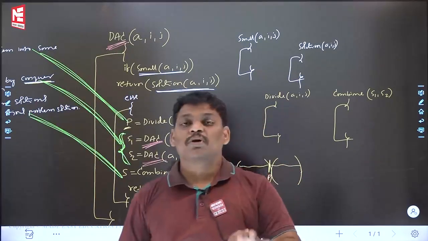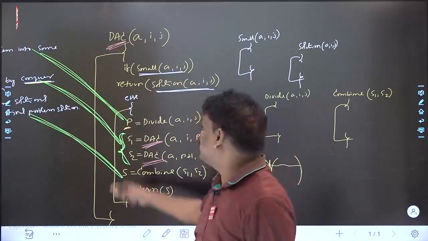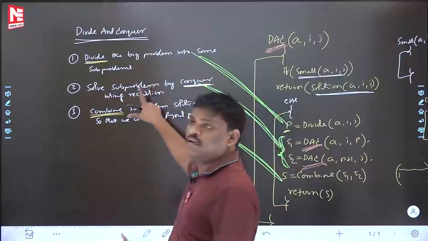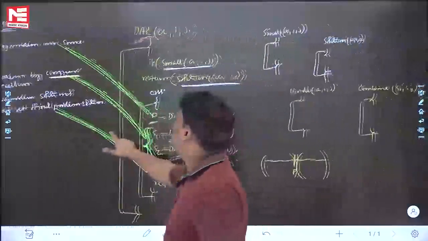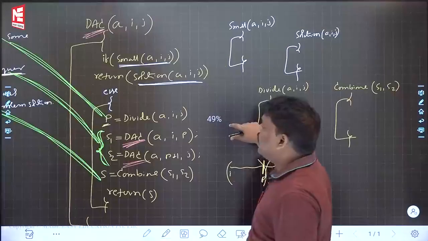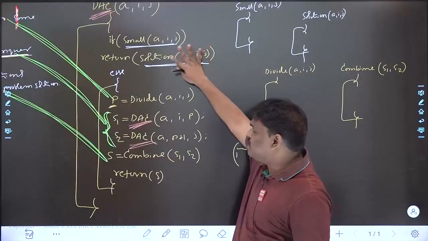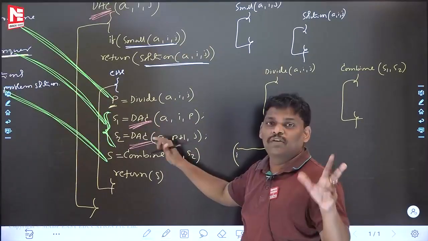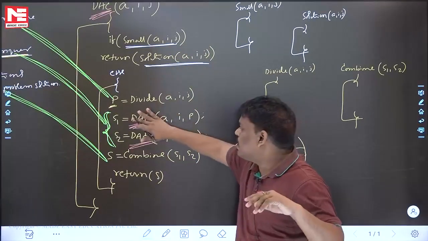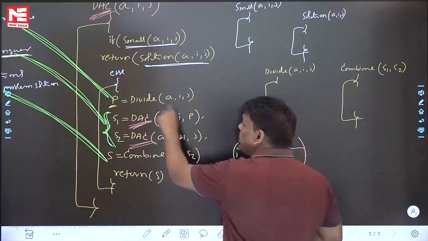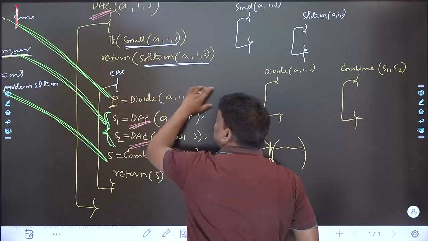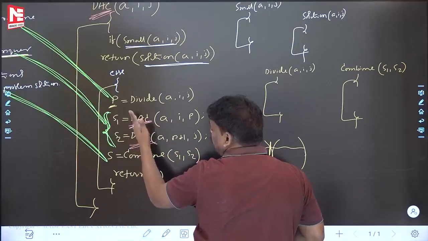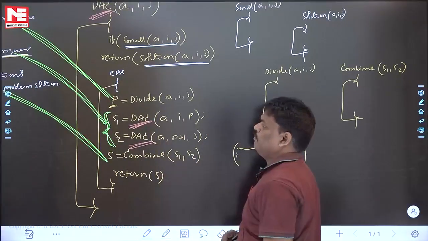Now, can you help me with one small thing? What is divide and conquer, roughly? I explained it like this, in normal English lines. Whatever I said, I have written in the form of a systematic algorithm. In this algorithm, the if part is not that important, the else part is important. In the else part there are divide, conquer, and combine. Conquer means recursion. Before recursion, whatever is there in the else part is divide. After recursion, whatever is there is called combine.